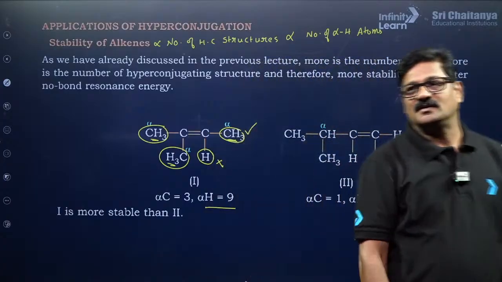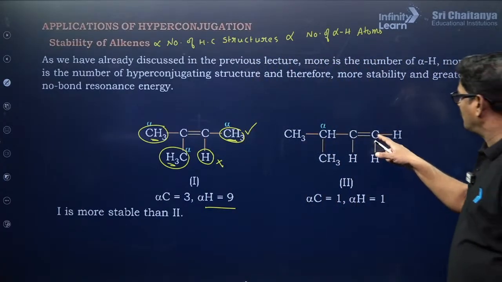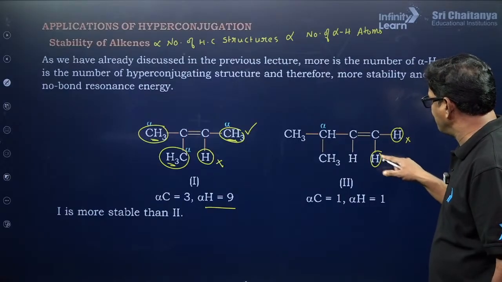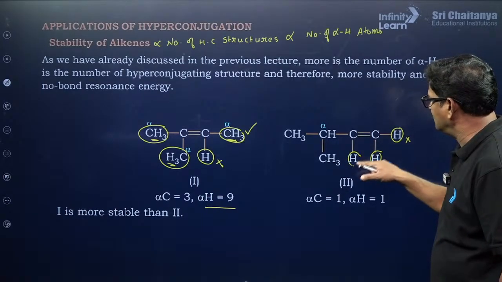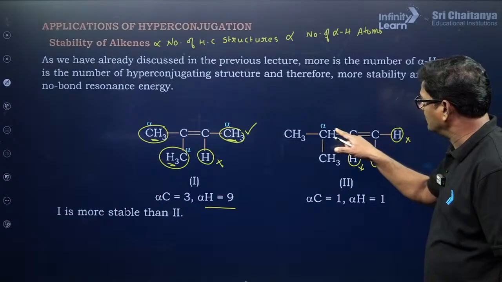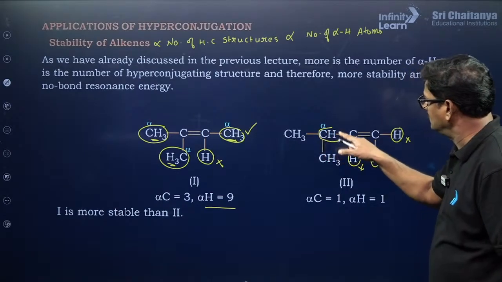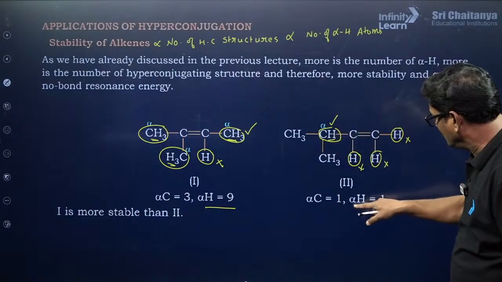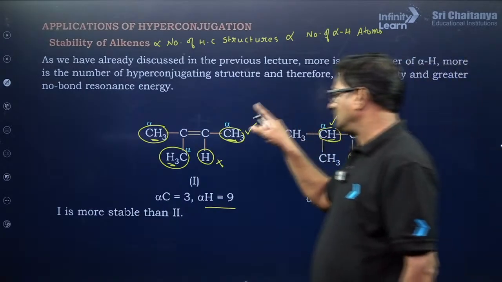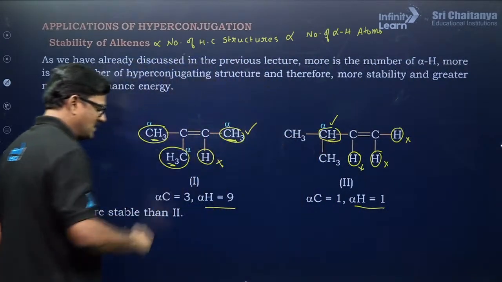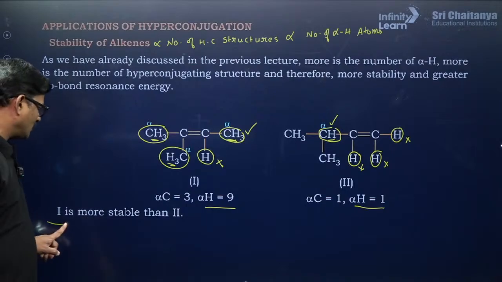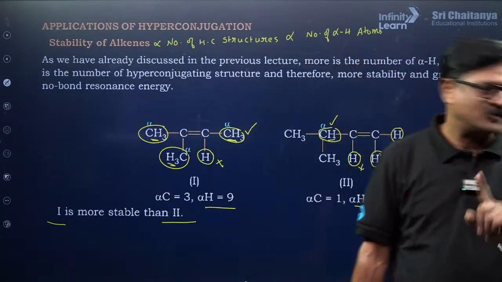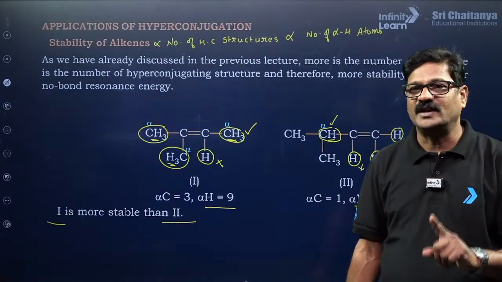Clear? Now we can see carbon to carbon, you don't consider this, you don't consider this, and you don't consider this, you have to consider this only. I can find only one alpha hydrogen, you can see. So as compared to this alkene, I would say 1 is more stable than 2. Are you getting or not? It's very, very, very important. Clear?